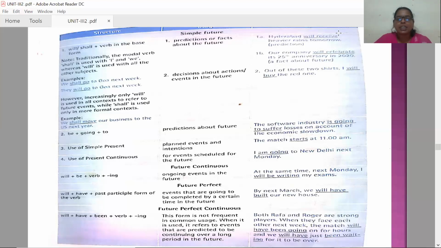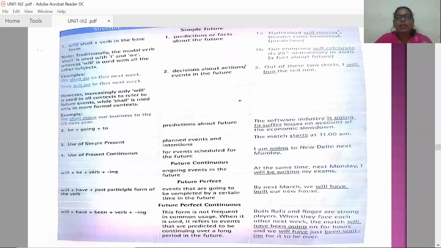Coming to future perfect, the structure is will plus have plus past participle form of the verb. When is the usage? Events that are going to be completed by a certain time in the future, like by next March we will have built our new house.